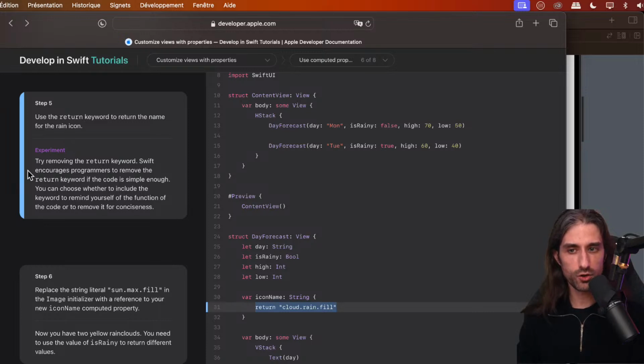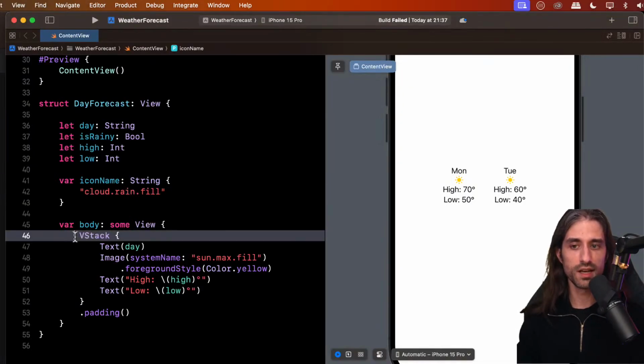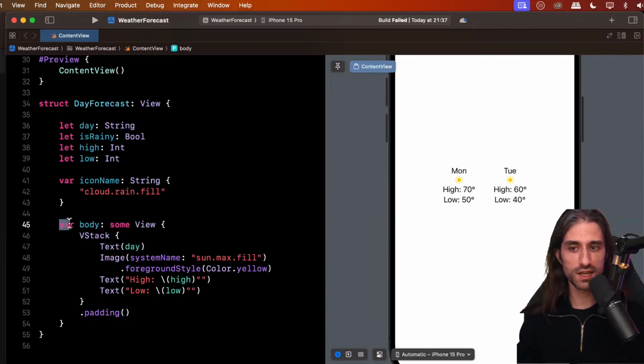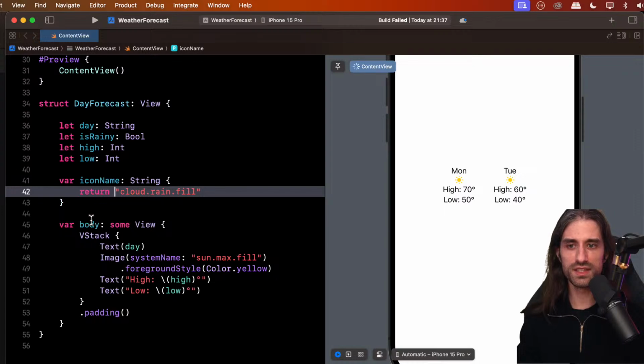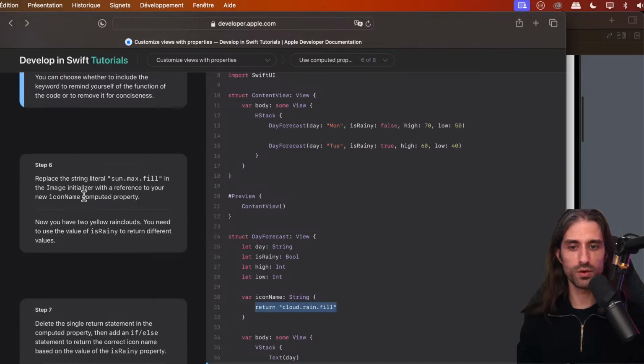It's because Swift encourages programmers to remove the return keyword if the code is simple enough, and by simple enough, they mean it only contains a single expression. You can choose whether to include the keyword to remind yourself of the function of the code, or to remove it for conciseness. Here you can see that there is no return in the body, and the body here is also a computed property. So we can leave it or not. I will just leave it for now, but you can remove it if you want.